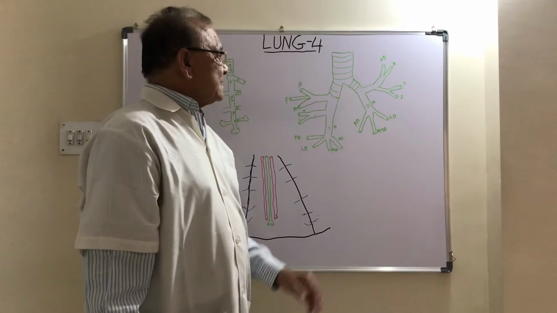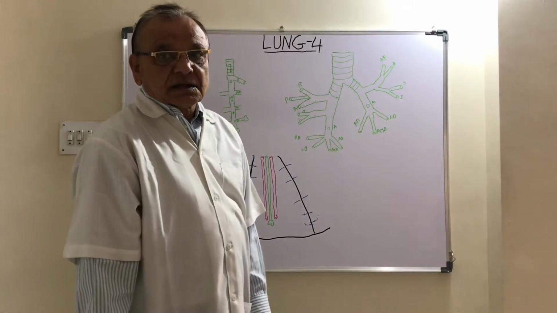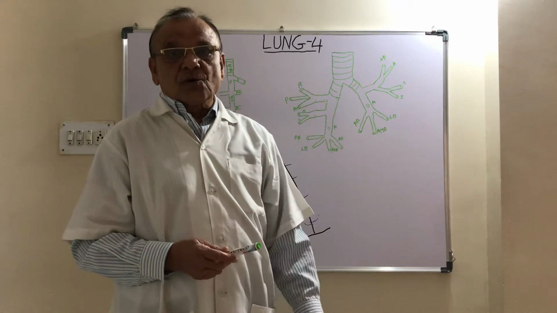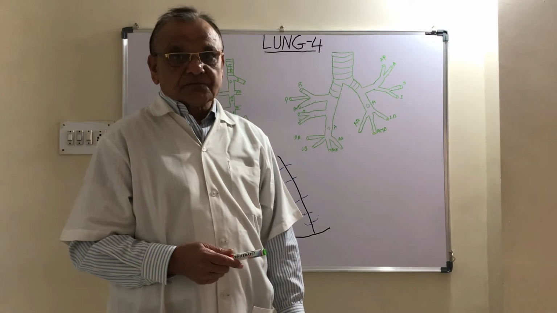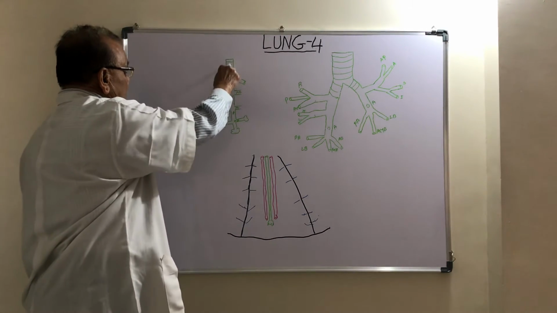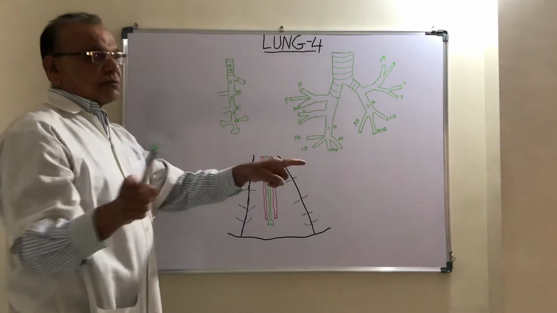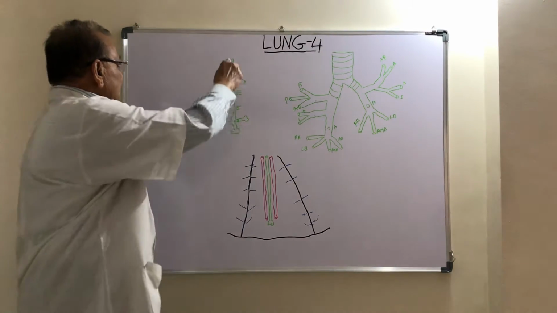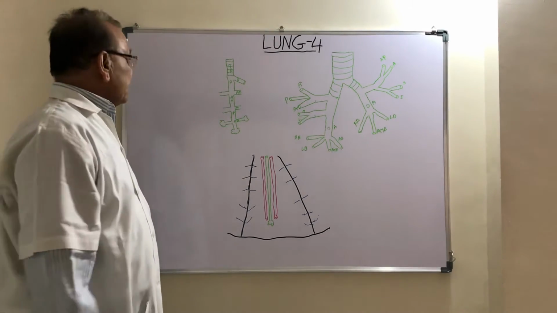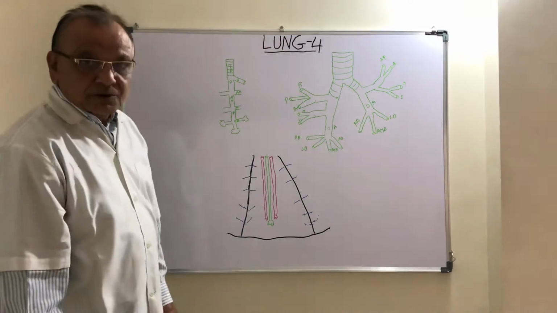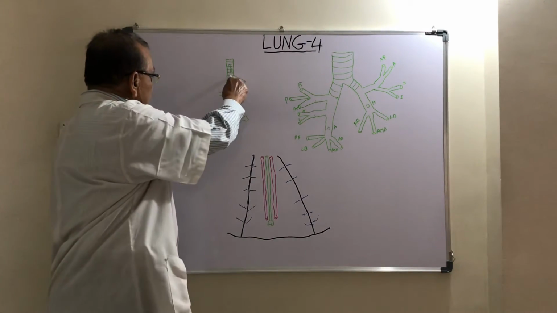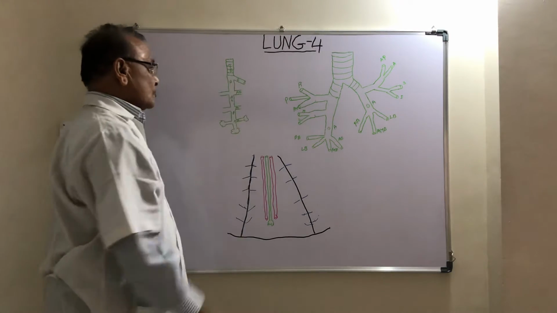Now suppose we trace any segmental bronchus. Each segmental bronchus is divided to form terminal bronchioli. This is the terminal bronchioli, after the division of the segmental bronchus. Now we trace the terminal bronchioli. Each terminal bronchioli is divided into the respiratory bronchioli. This is one respiratory bronchioli, and this is another respiratory bronchioli.